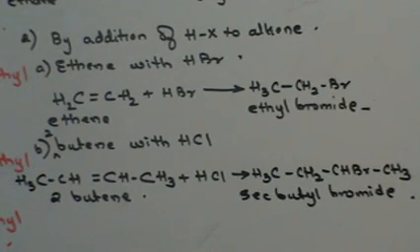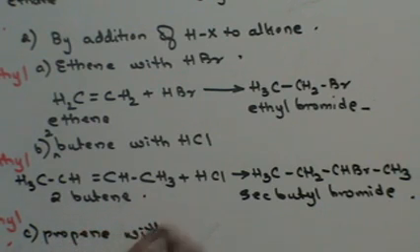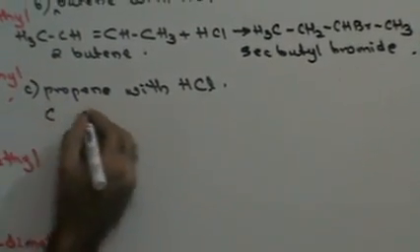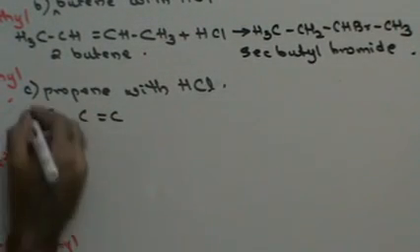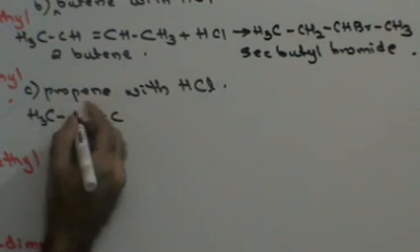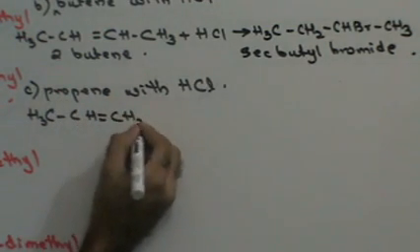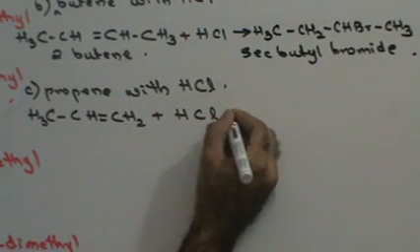Right? Now this was where I was reacting a symmetrical alkene with a symmetrical reagent. What if I react an asymmetrical or unsymmetrical alkene with an unsymmetrical reagent? Suppose I react propene with, say, hydrogen chloride. Propene, 3 carbon atoms, double bond, H3C, CH, CH2 reacts with HCl.